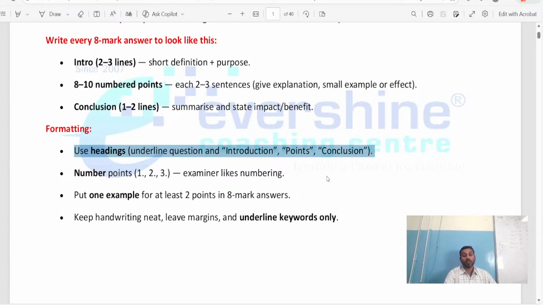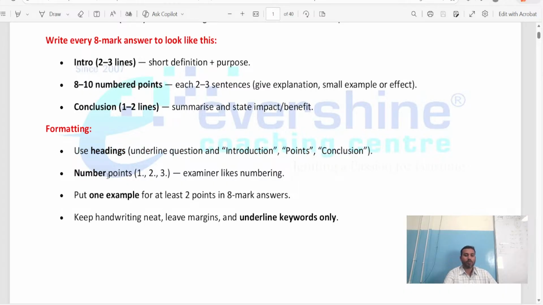For every question means what? Not for 1 mark questions, not for 2 mark questions. I'm speaking for 4 mark and 8 mark questions. For 4 mark and 8 mark questions, first write the heading. After writing the heading, write the introduction. After the introduction, below it write the main answers according to the given question and the marks, as points. After writing the points, finally you conclude the answer with a statement.